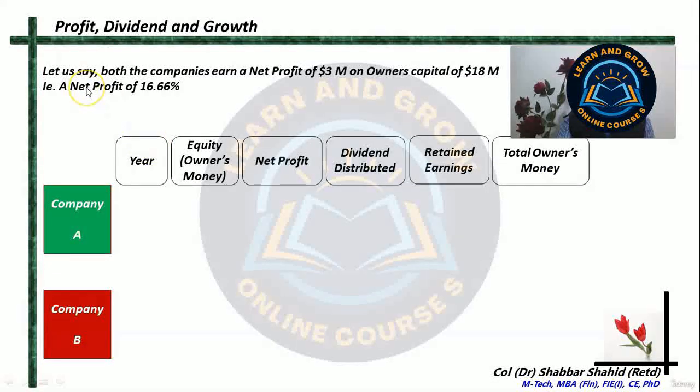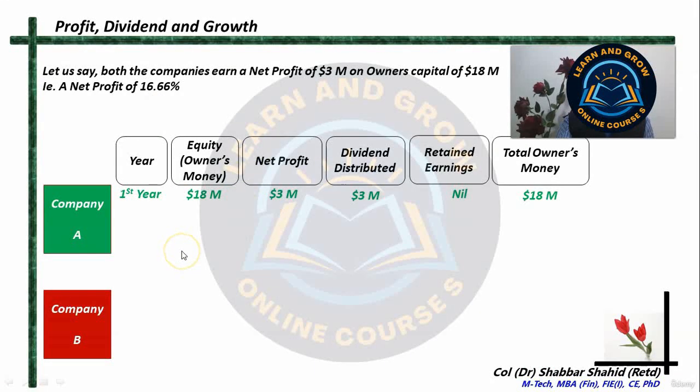But before that, let us say that both the companies earn a net profit of 3 million on the owner's capital of 18 million. That we have seen. So it works out to 16.66% over the period of 1 year. And we presume, for the sake of understanding, that every year the net profit remains the same, 16.66%.